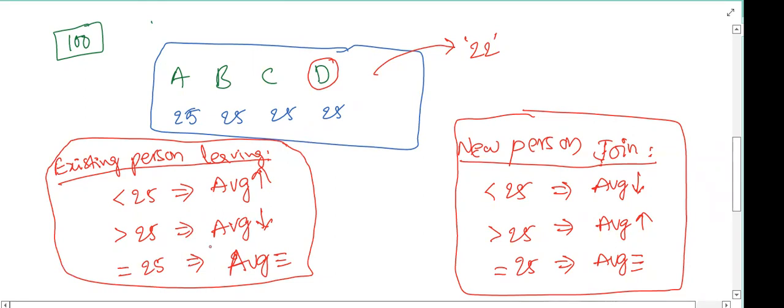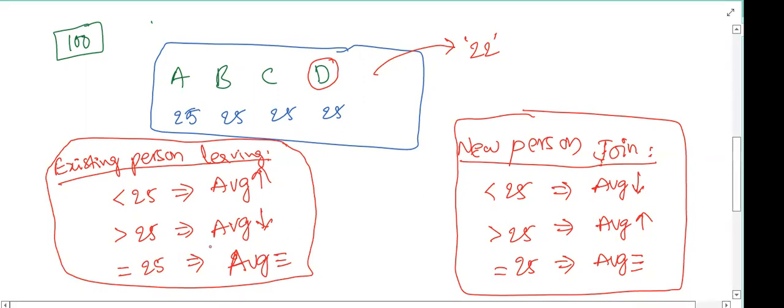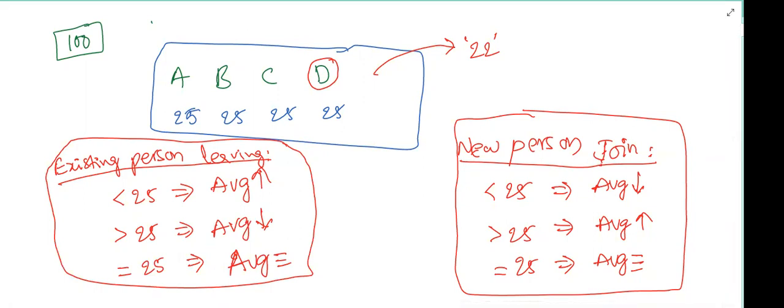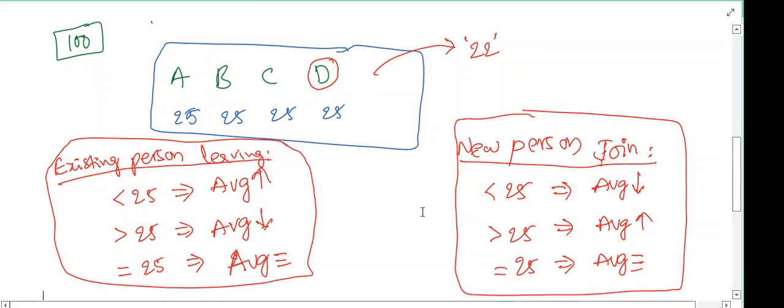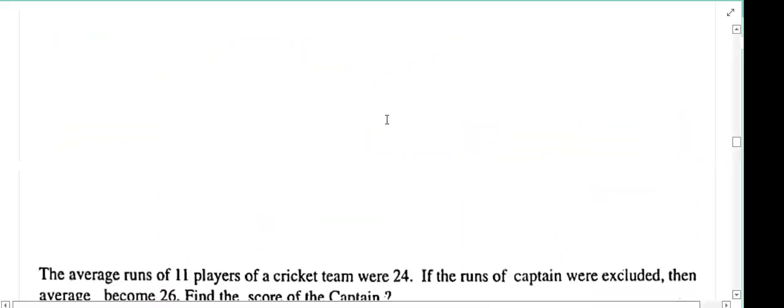Whenever the person is joining or exiting the group with an amount equal to the average, then there will be no difference. Average will remain the same. All of you clear with this? Yes, sir. Shall we do some questions based on this? Yes, sir.